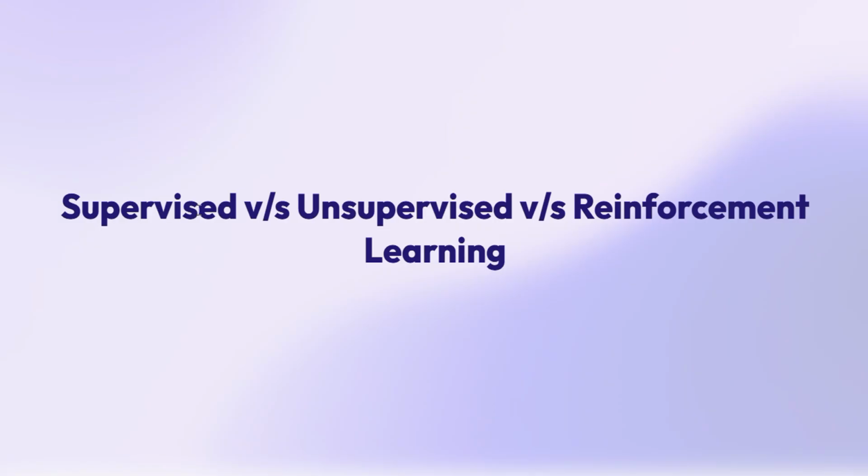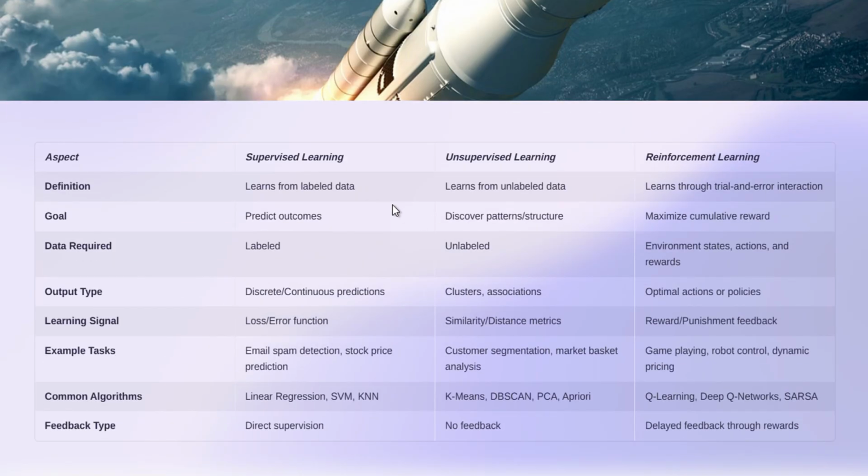Now we are going to see supervised, unsupervised, and reinforcement learning. Basically, I have tabulated all the things so that we can capture every single thing at a time. So the first one we are going to see is what actually supervised, unsupervised, and reinforcement learning are. Supervised learning, as I told you, learns from labeled data. Unsupervised learning learns from unlabeled data. Labeled data means it has input as well as output attributes, and an unlabeled data set doesn't